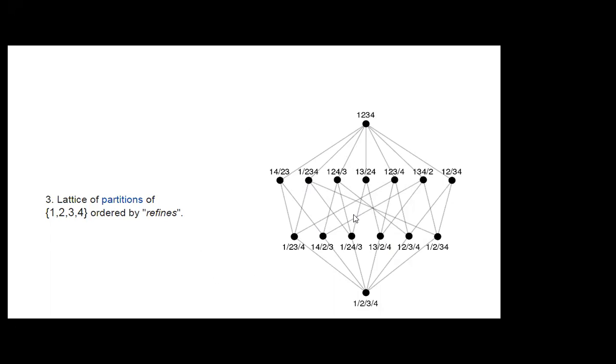Okay. Total 16 points will be there because 1, 2, 3, 4 is a 4-element set. For a 4-element set, 2 raised to 4, that is 16 subsets will be there. Okay, and for those 16 sets, we are considering this diagram.